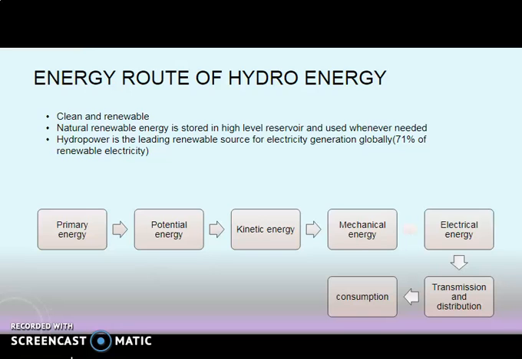So this is the energy route of hydro energy, that is the primary energy is converted to potential energy, then to kinetic energy, then gets converted to mechanical energy, electrical energy, then transmission and distribution, and final consumption.